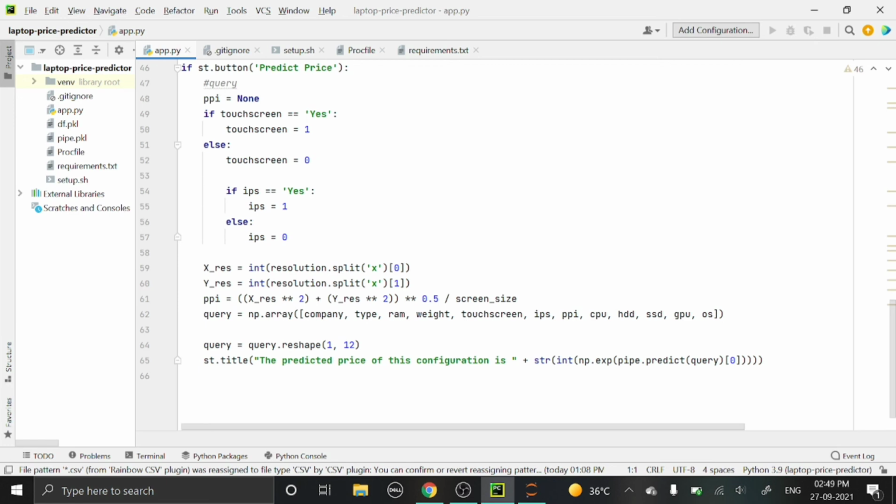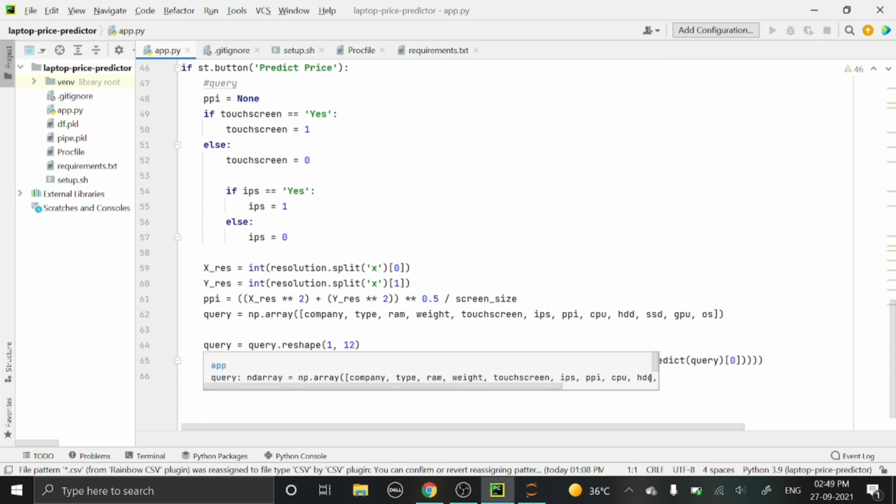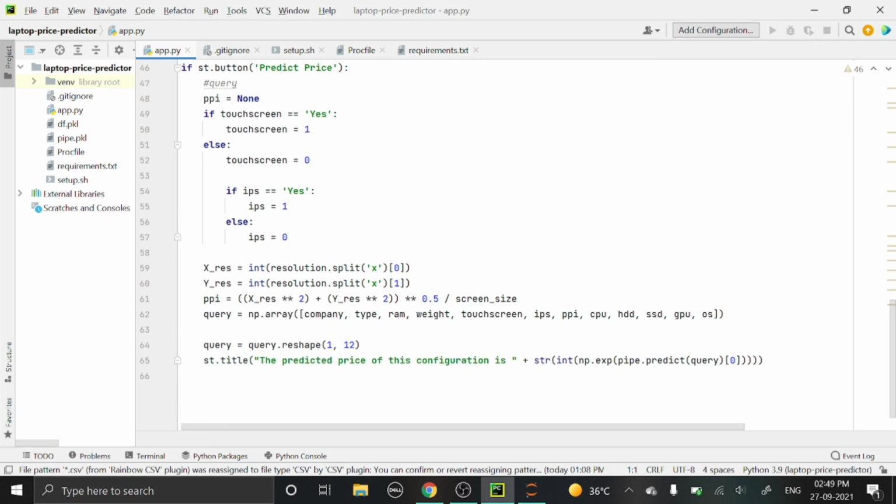Here we are splitting the X resolution on the basis of x, and the 0th will be the X resolution while the 1st will be the Y resolution. And then with the help of the PPI formula we will calculate the PPI and store it into PPI. Then using the reshape function, we will store it into the query.